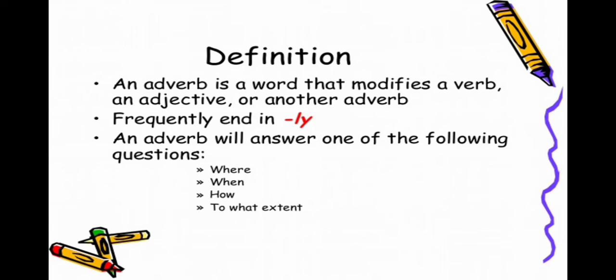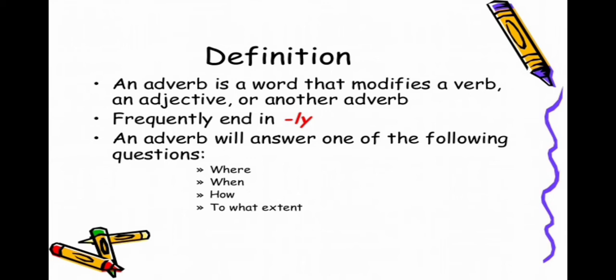So, children, an adverb is a word or an expression that modifies a verb, adjective, determiner, preposition, or sentence. Adverbs typically express manner, place, time, frequency, degree, level of certainty, etc. Answering questions such as how, in what way, when, where, and to what extent.